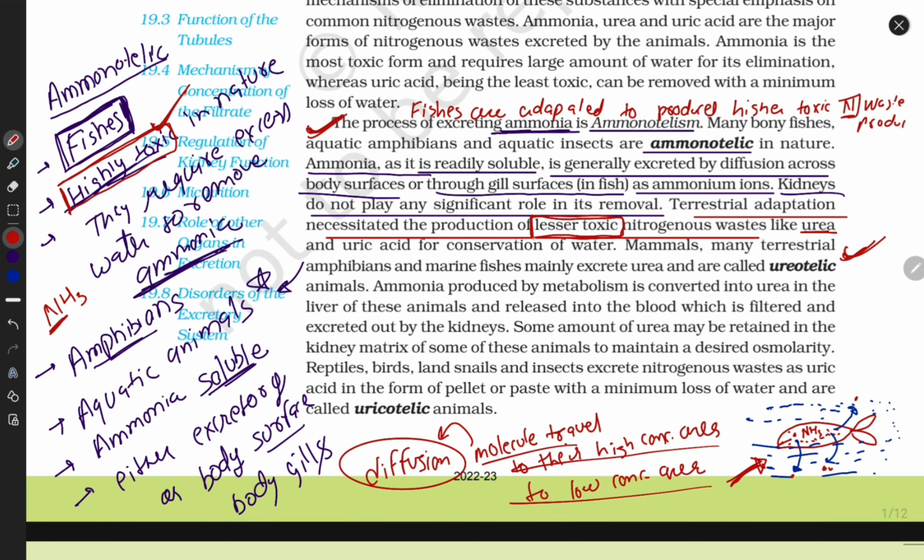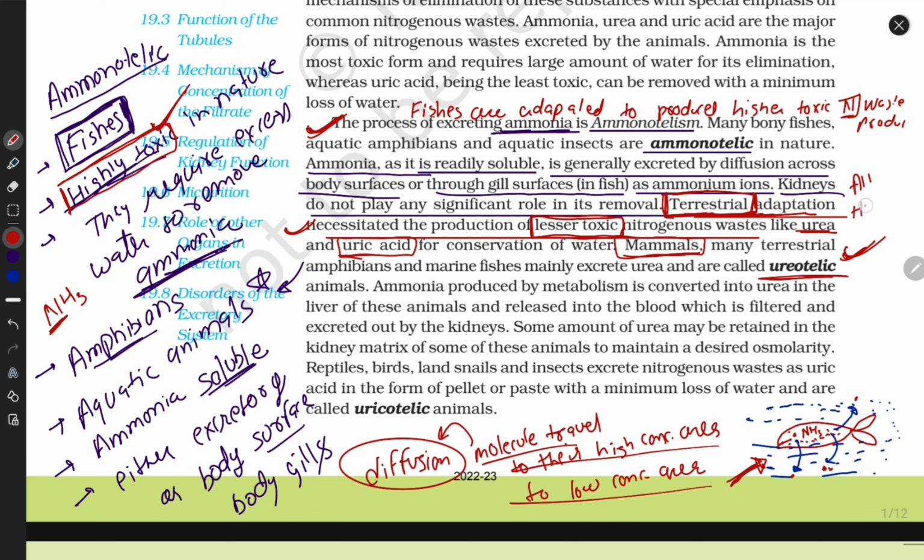So urea is less toxic, and uric acid is also lesser in toxicity, because these animals live in a terrestrial medium, and terrestrial adaptation necessitates the production of less toxic nitrogen waste. This is the statement, because on land we have less water compared to the sea. Mammals are one of the examples of ureotelic.